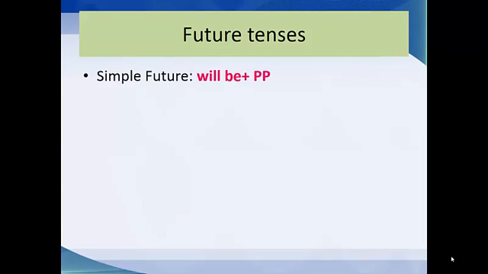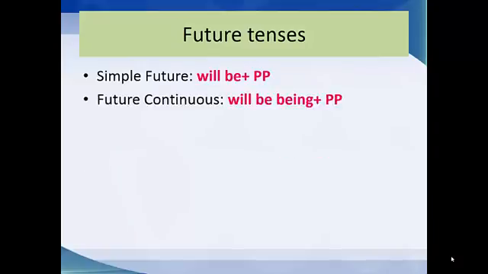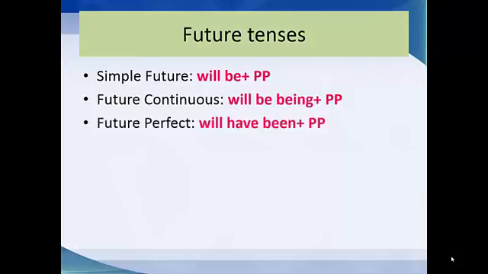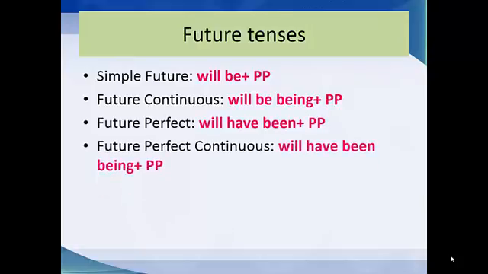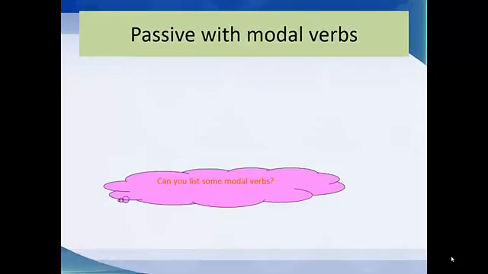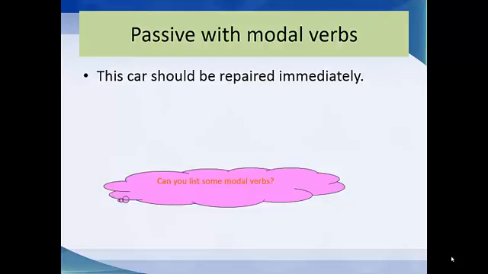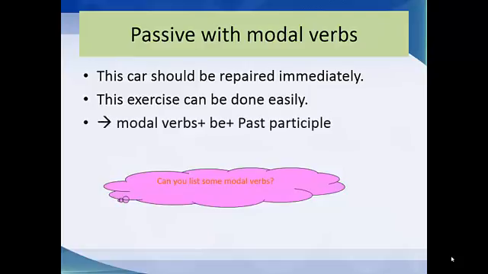Future tenses. For the future tenses, we bring will plus be plus past participle. Future continuous, will plus be, will be plus verb 3. Future perfect, will have been plus past participle. Will have been plus verb 3. Passive with modals. This car should be repaired immediately. This exercise can be done easily. Modal verbs plus be plus verb 3.